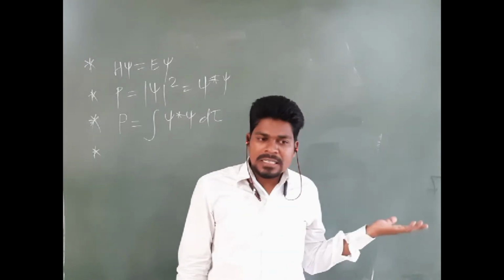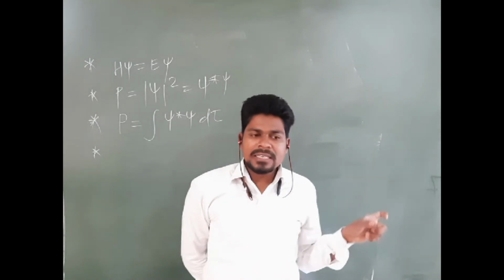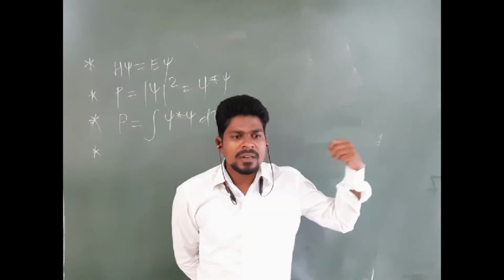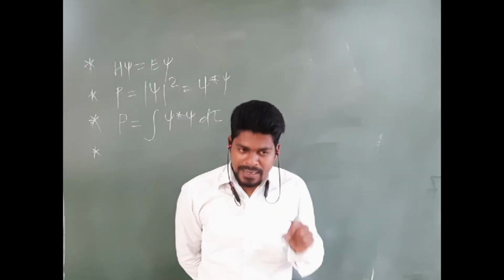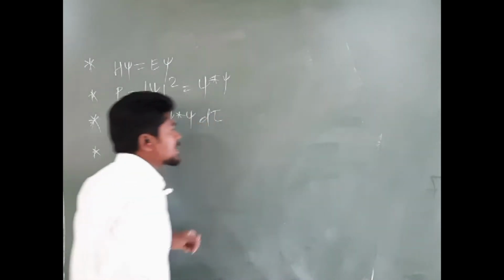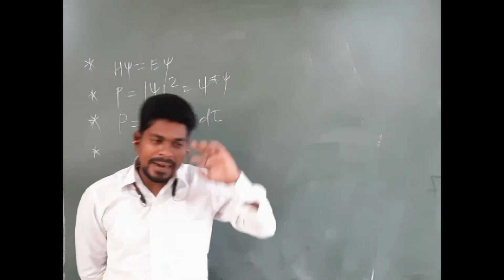In classical mechanics, x is a variable or any term, but in quantum mechanics that x term is nothing but the operator that we have already discussed.